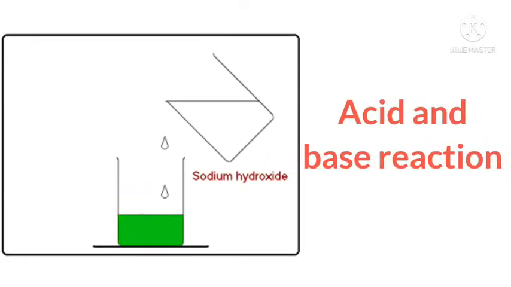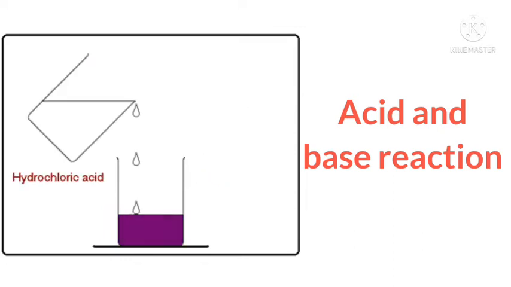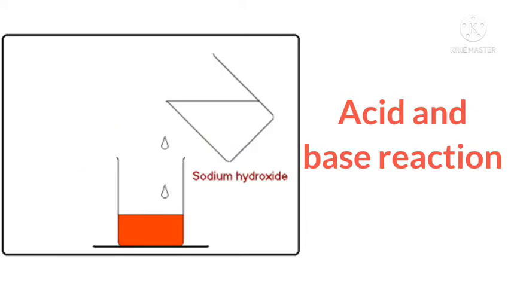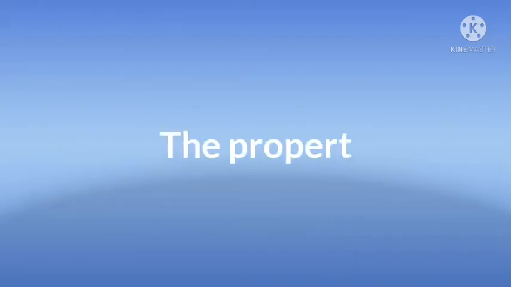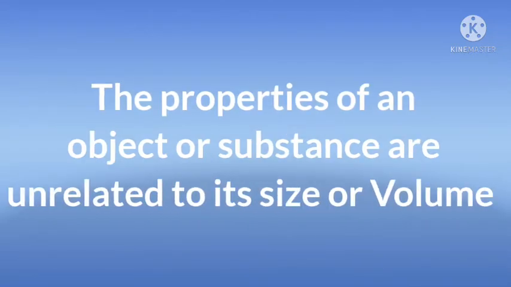Next, acid and base reaction. Acid and base reaction is also an example of chemical change or chemical properties. When an acid or a base chemical substance is mixed with a universal indicator, different colors are formed.